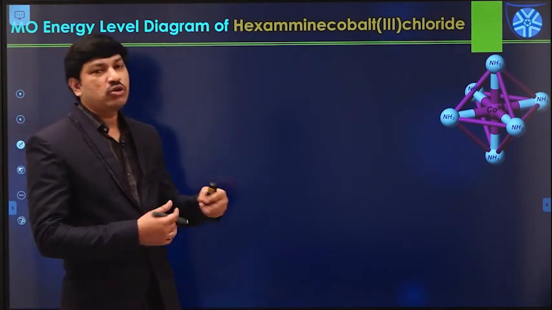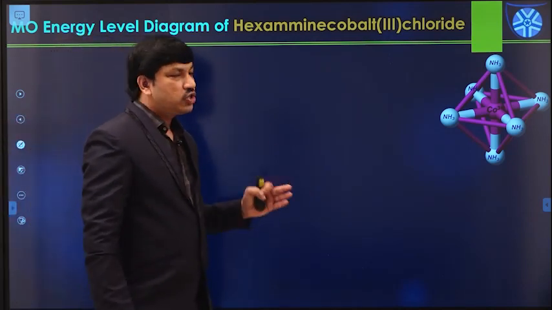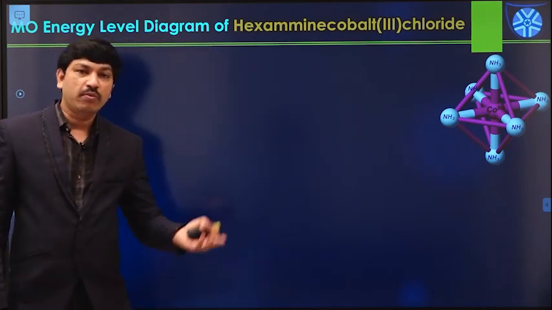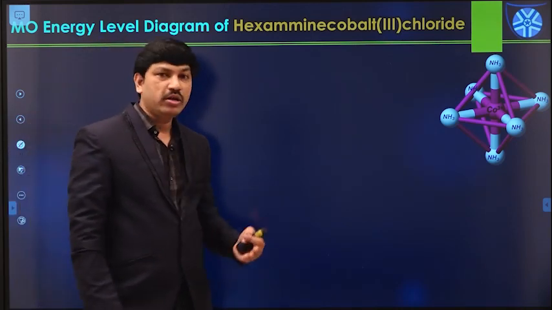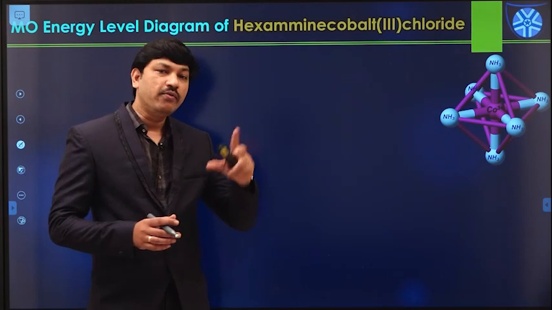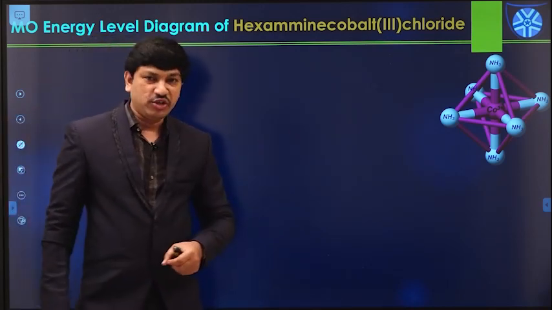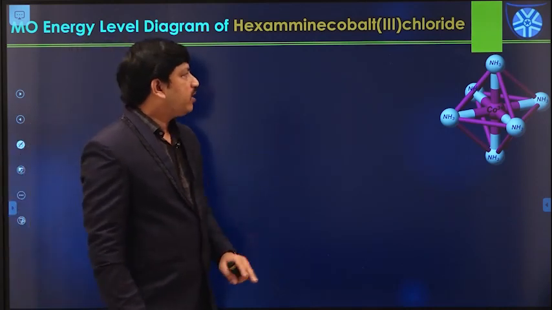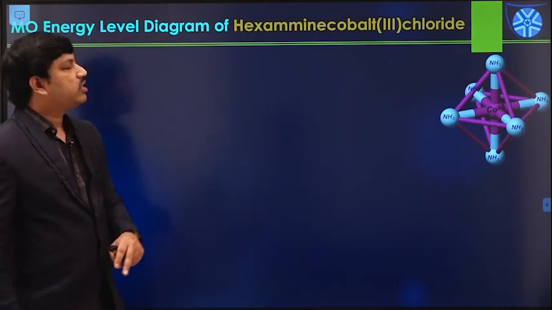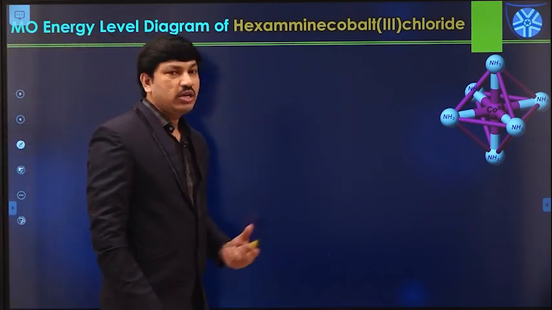So in order to address all these issues, we have to go through molecular orbital theory, because it is based on the formation of a new type of orbitals called molecular orbitals and antibonding molecular orbitals, from the linear combination of various atomic orbitals involved in the molecule formation. Today I am going to explain the MO energy level diagram of the hexaamminecobalt(III) complex using MO theory.